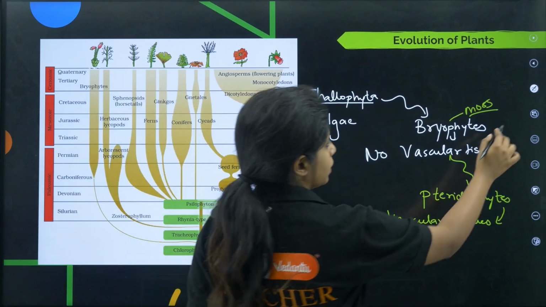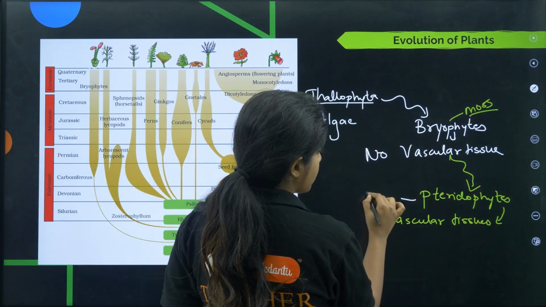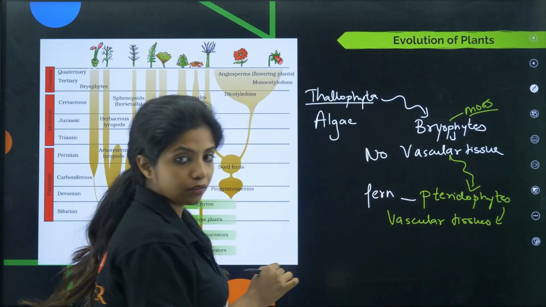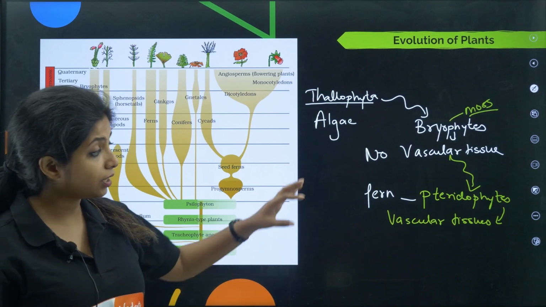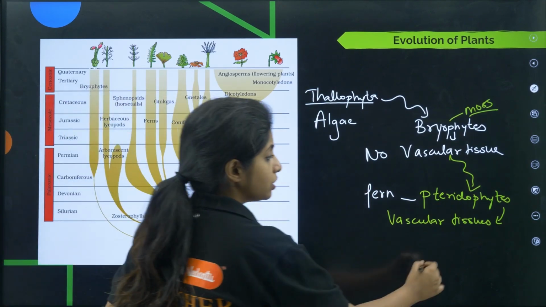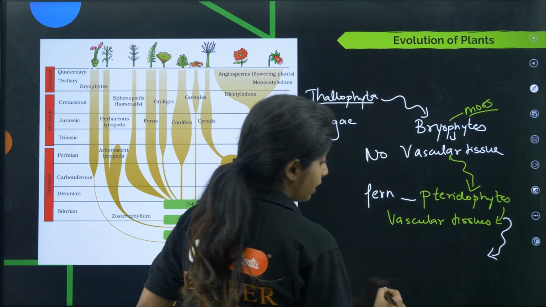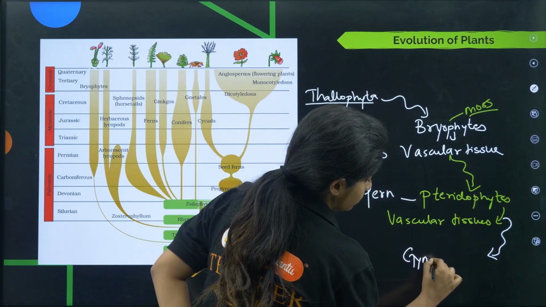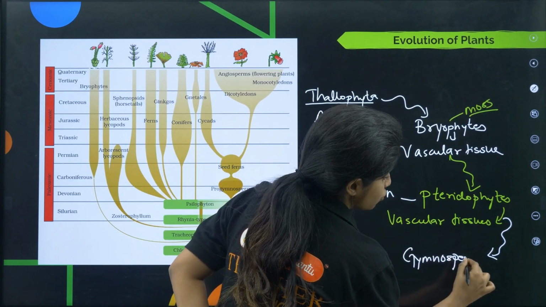Okay, now we had the vascular tissues, and what can you give as example? Have you heard of fern? Fern is an example of pteridophytes. So pteridophytes were the first plants that had the vascular tissues. Going ahead, pteridophytes also evolved. Still we didn't have seed, right? So still they evolved into something else which is known as gymnosperms, children.